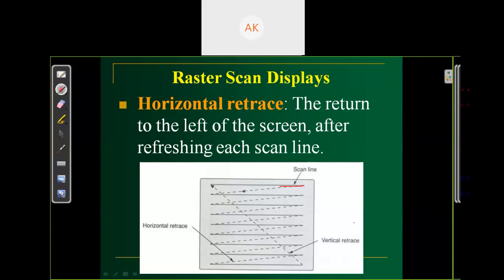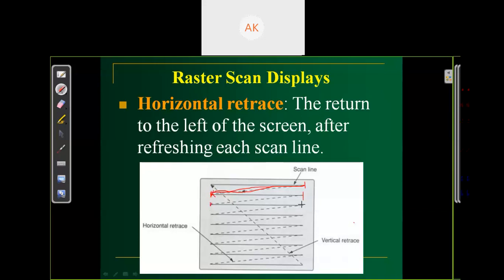After that we go back to the left corner of the screen, then start scanning the next line, and after completing the line, we go back to the left side, as we write in our copier. We complete the line. So the time from this point to reach this point is called the horizontal retrace.